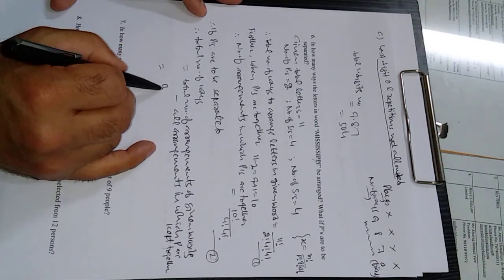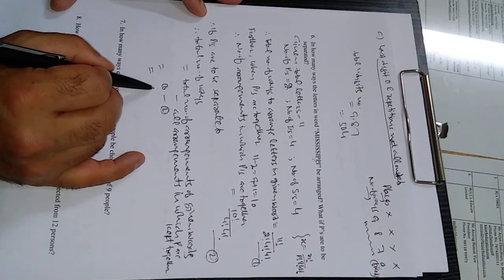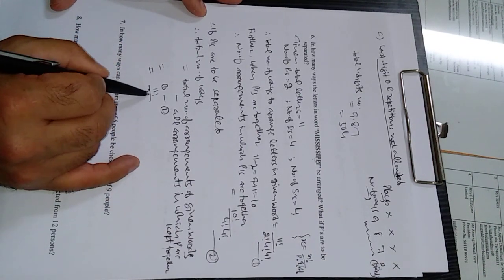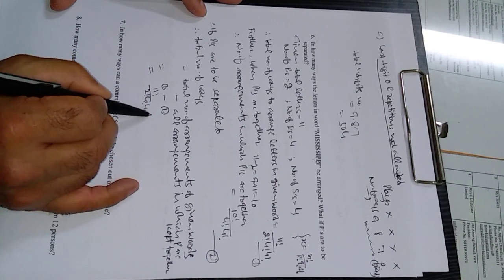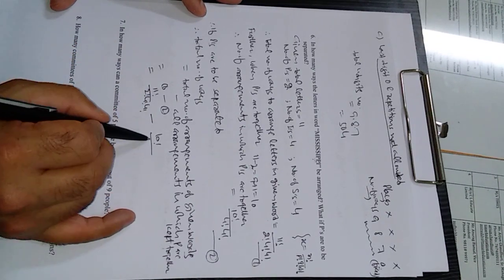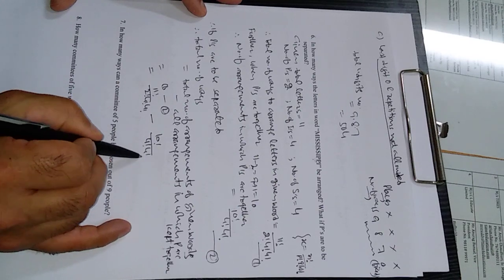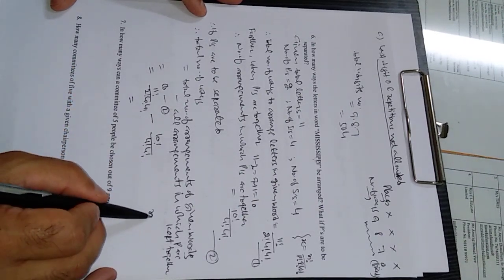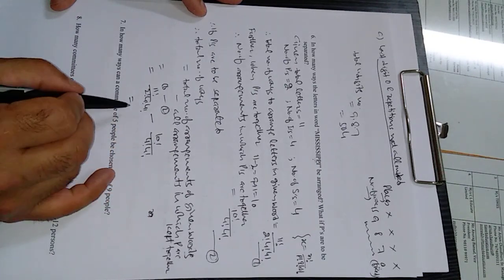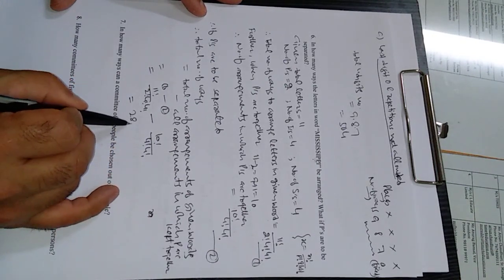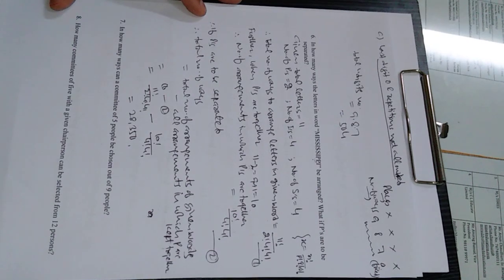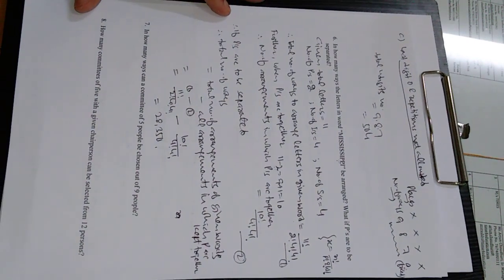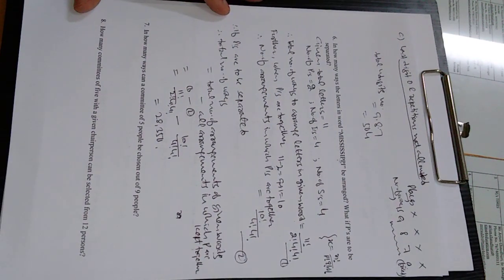Simply means 1 minus 2. Write down here 11 factorial over 2 factorial, 4 factorial, 4 factorial, minus 10 factorial over 4 factorial, 4 factorial, which can be easily solved by using the formula. Simple, just open the factorials, and this will come out to be 28,350.